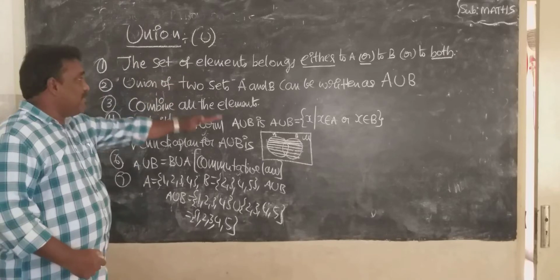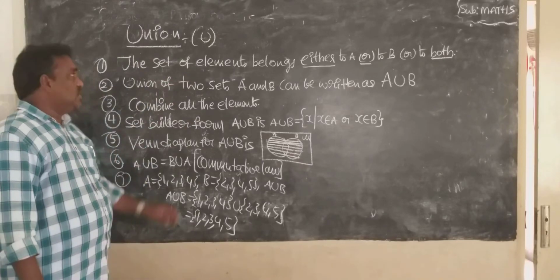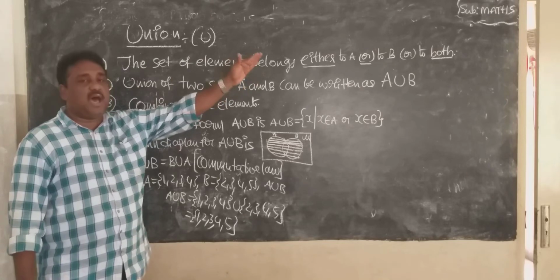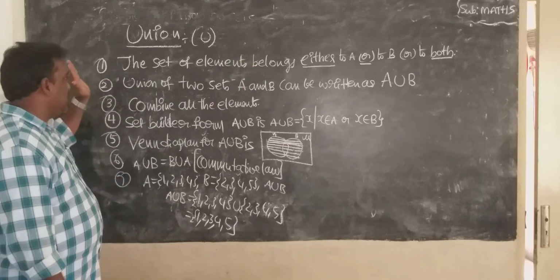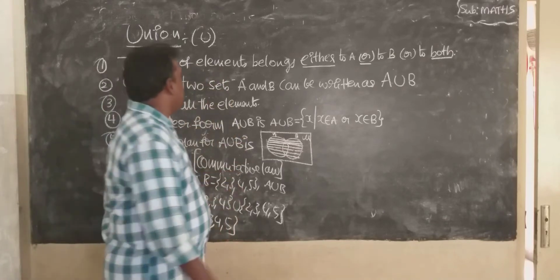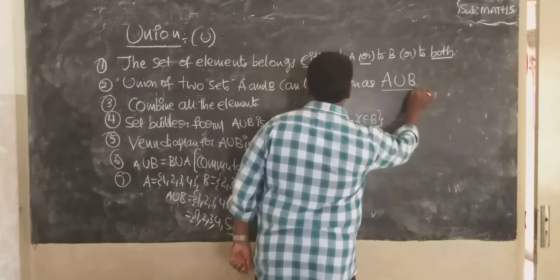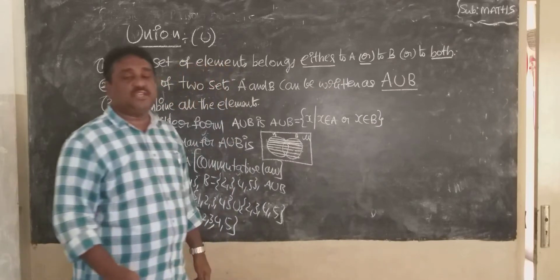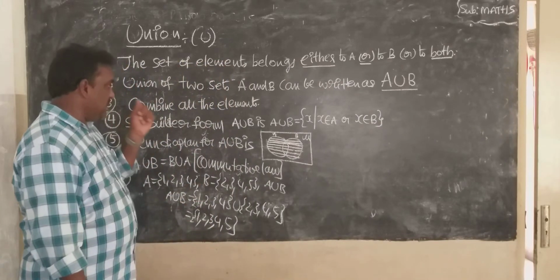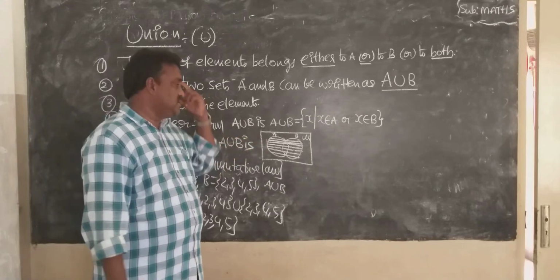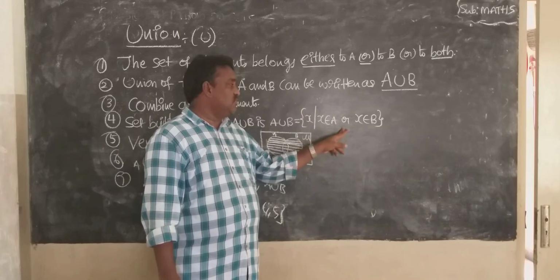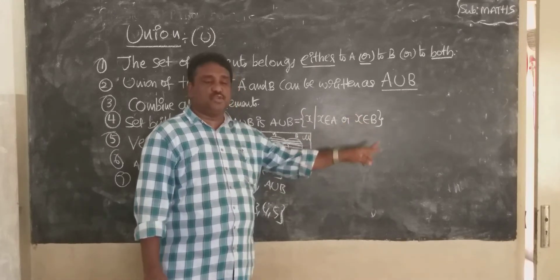This is about union. The set of elements that belong either to A or to B or both is known as union. Union of two sets A and B can be written as A union symbol B. What is union? Combine all the elements. Next one, set builder form of A union B is A union B equal to X such that X belongs to A or X belongs to B.